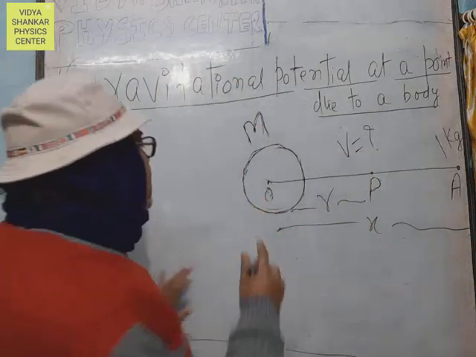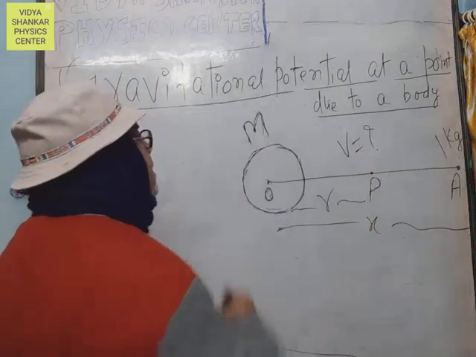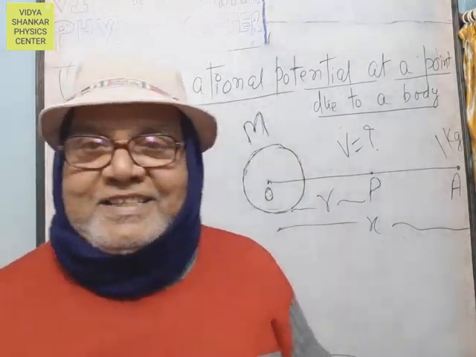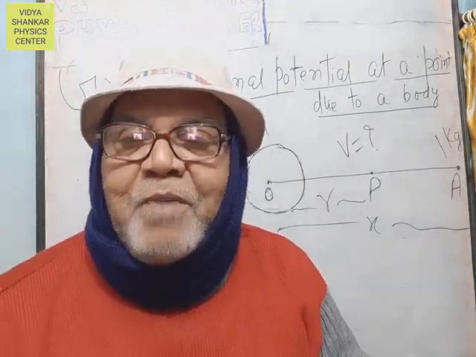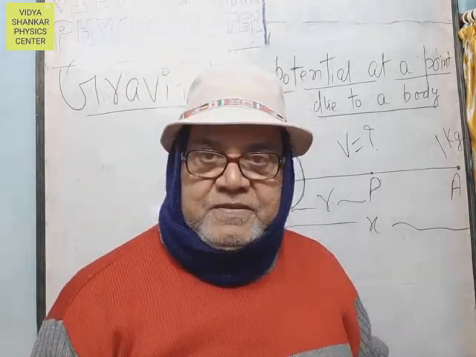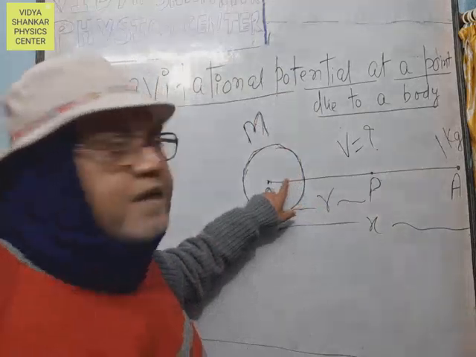Let us consider a body of mass M, which is called the source mass. The source mass is the mass due to which the gravitational field is produced.